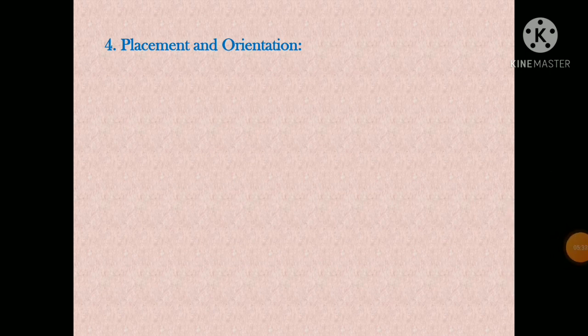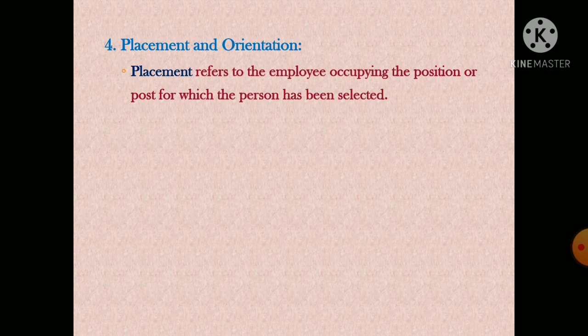Next one, that is placement and orientation. Placement refers to the employee occupying the position or the post for which the person has been selected. So those who are selected have to go to their positions. That is the placement of the candidates.